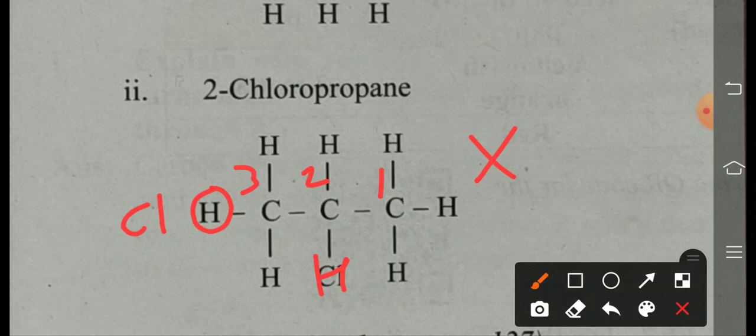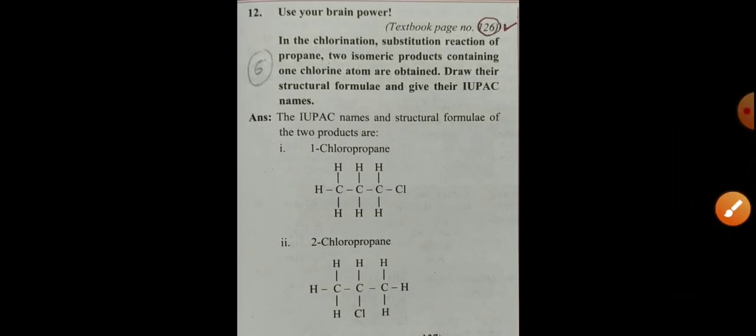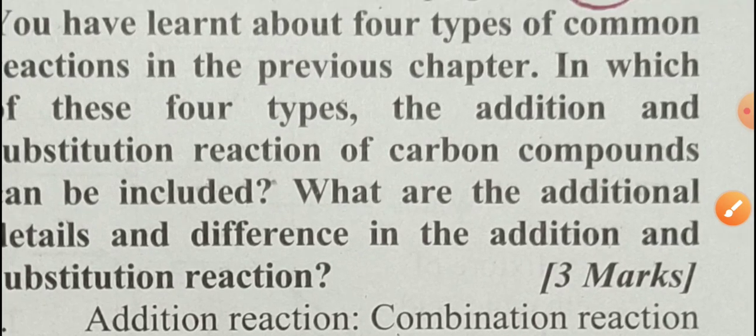So that answer is wrong. Why? Because we must not number from both sides, so this numbering system is wrong. Which one? Right to left. We write the numbering from left to right, 1, 2, 3. We get the minimum number, 3 or 1? So 1. So it is also called 1-chloropropane. Are all getting it? Next.